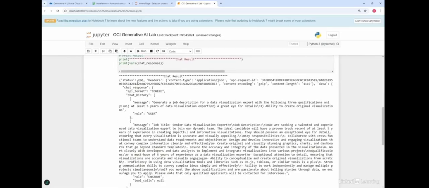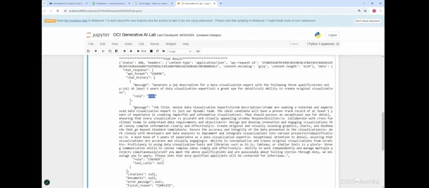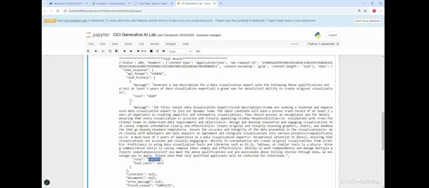The status says 200, so the response has been successful. We are of course calling the Cohere command model, so it says Cohere API. This chat history is basically the history of all the chat messages. So this is the message provided by the user, you can see the role as user here. And then this message is what the model returned. And here you can see the role is chatbot, right? So this will have the history. Remember, these are chat models. So if you have multiple chat requests going back and forth, all that history will be stored in this array here.